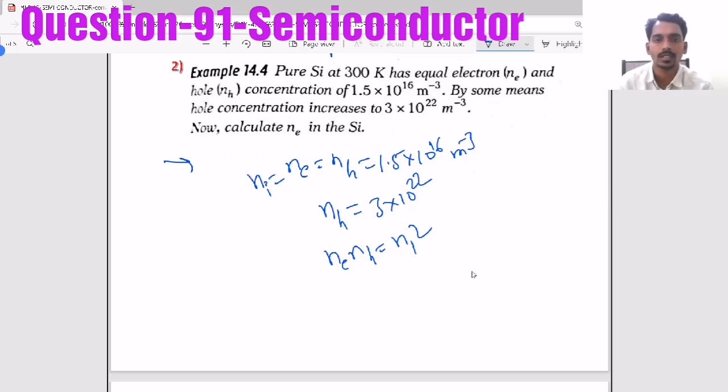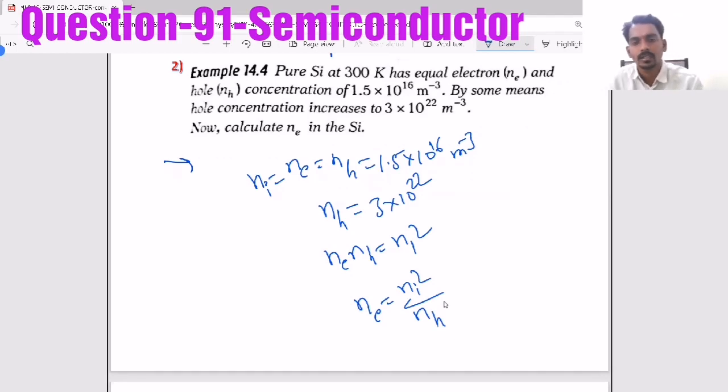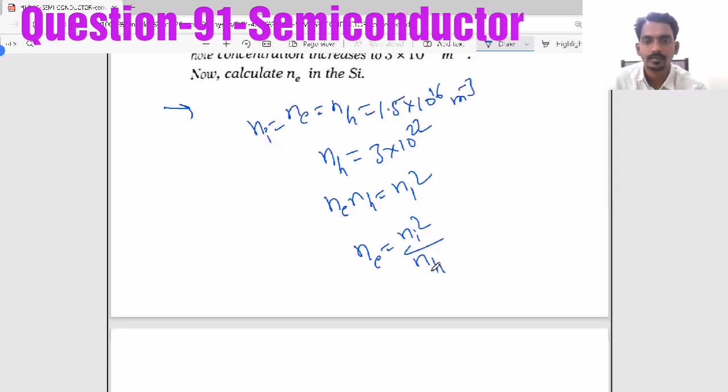So this is the initial intrinsic semiconductor concentration. Now Ne NH equal to Ni square. Now NH is given, Ni is given. Then they are asking for Ne, which is Ni square by NH. So that is what you need to calculate. So this way you can understand. Here, indirectly they are telling that hole concentration increased means a p-type extrinsic semiconductor.